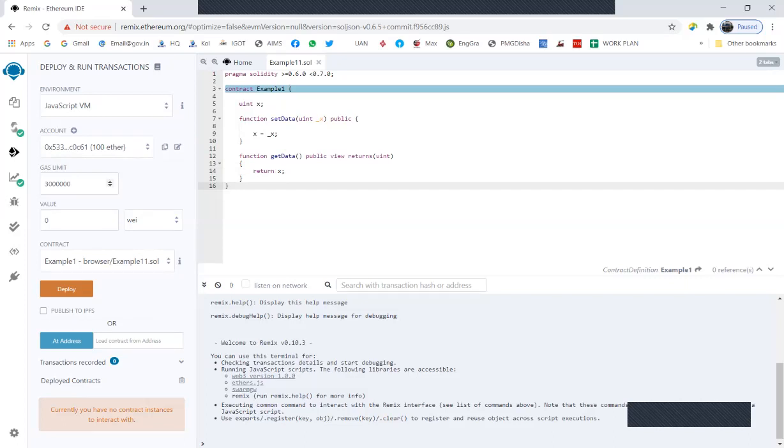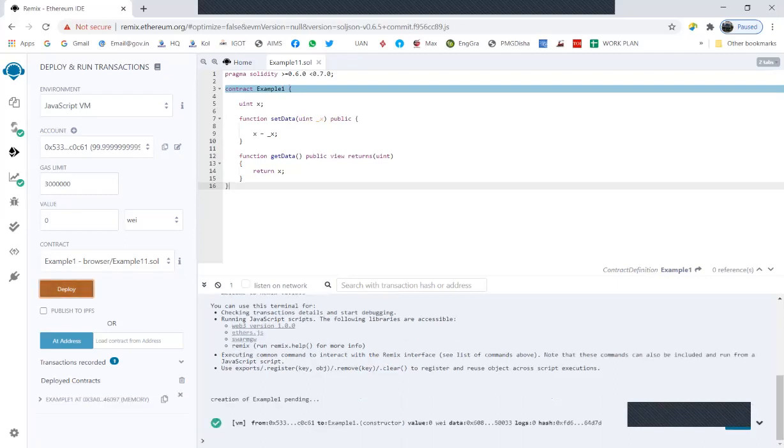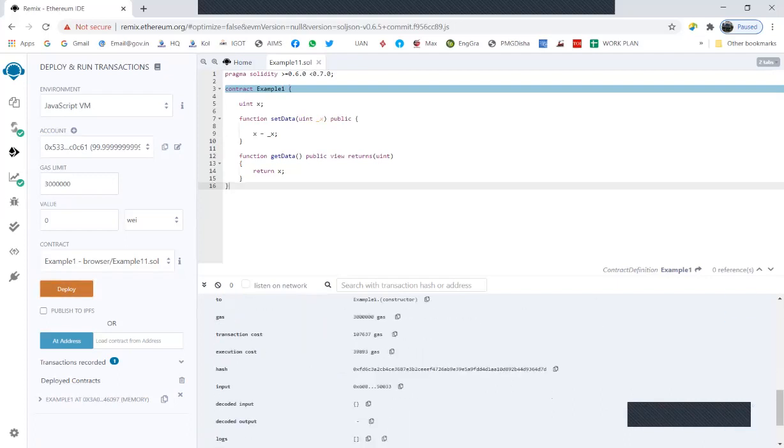You can increase or decrease how much gas you will transfer along with your transaction when it is being deployed. So this is my smart contract which I'm deploying, and I'm transferring this much gas, and I click on the deploy tab.